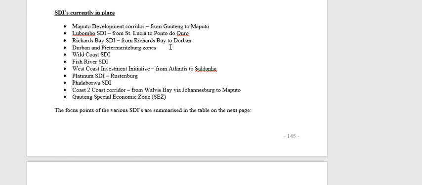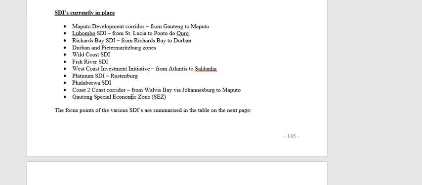Then we have the Richards Bay SDI, that stretches from Richards Bay to Durban, that is in Natal. Then we have the Durban-Pietermaritzburg zones, also in Natal. The Wild Coast SDI, that's in the previously Transkei, but it's Eastern Cape now. Fish River SDI, Eastern Cape. The West Coast Investment Initiative, that goes from Atlantis to Saldanha, that's in the Western Cape. The Platinum SDI in Rustenburg. Phalaborwa SDI, obviously in Phalaborwa.